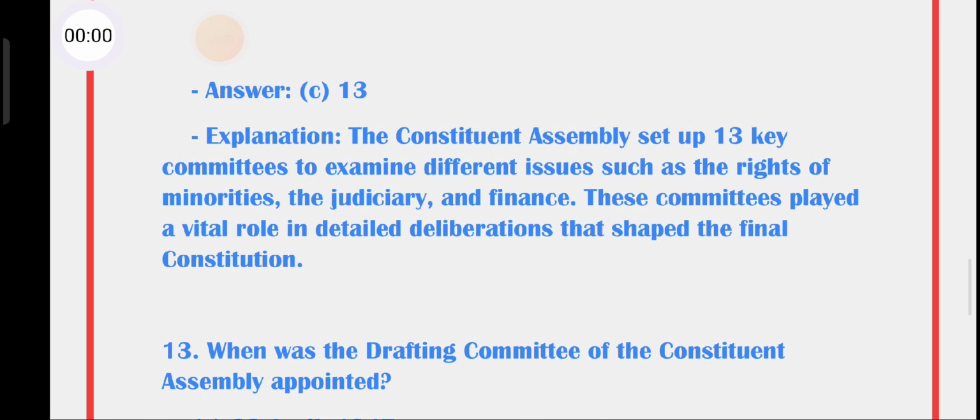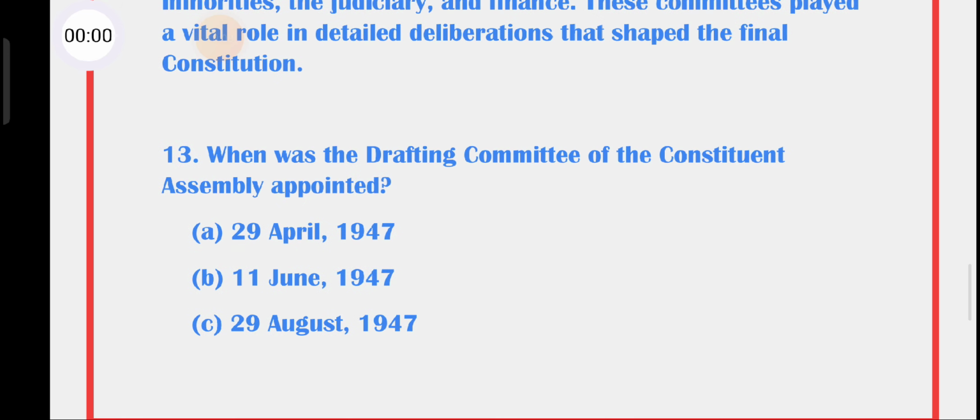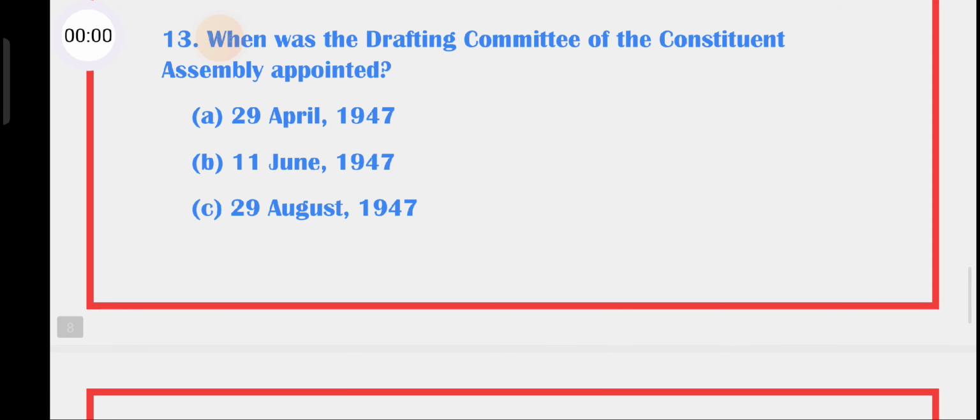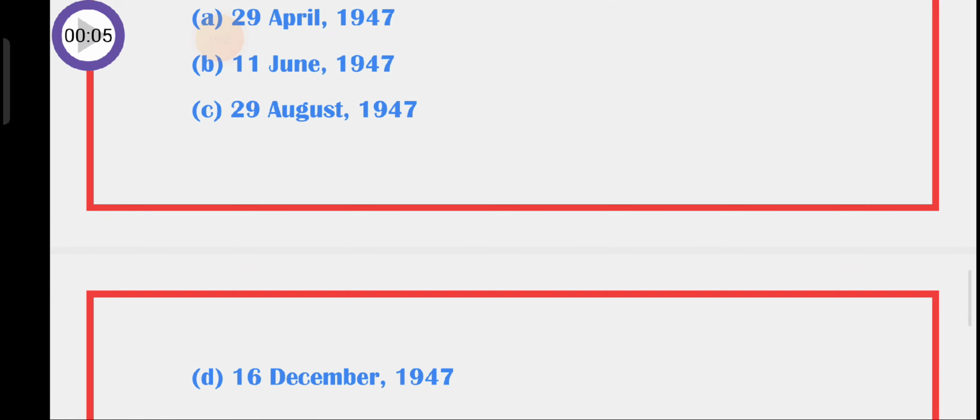Question number 13. When was the drafting committee of the Constituent Assembly appointed? A. 29 April 1947, B. 11 June 1947, C. 29 August 1947, D. 16 December 1947.